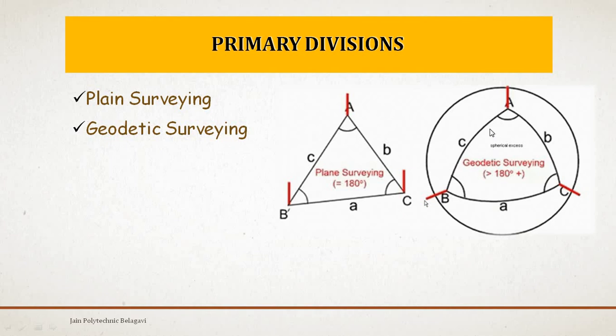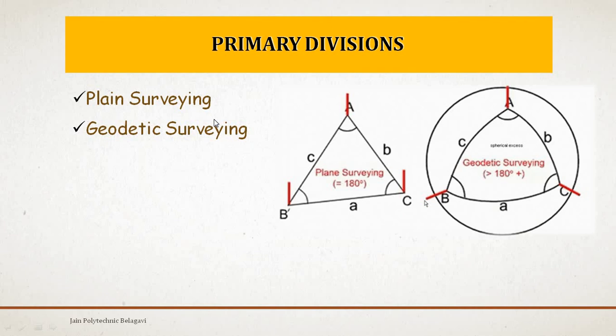But in geodetic surveying, you may consider the earth surface and the three stations, the same stations A, B, C which are considered in plane surveying. When taken into geodetic surveying, we take the curvature of the earth in the measurement. So from A to B there is a curved measurement taken, B to C again one curved measurement, C to A again a curved measurement. So the measurements taken in plane surveying and geodetic surveying have a little bit of variation in the linear measurements.